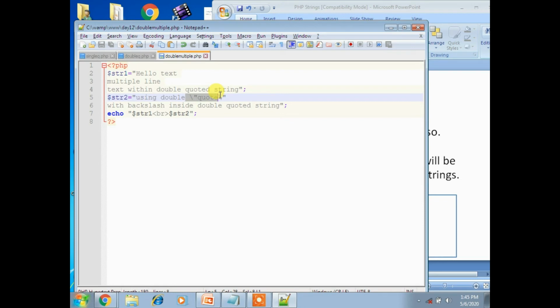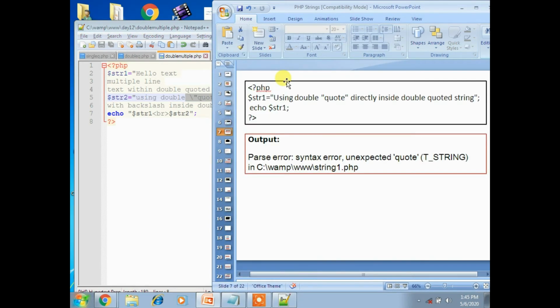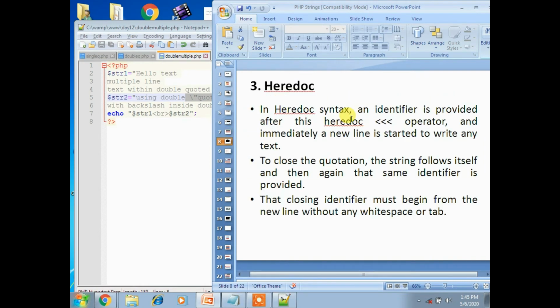So let's take another, third method. I will take heredoc, the heredoc format. Just now we observed a code, right? Now heredoc syntax is a third way to delimit strings. In heredoc syntax, an identifier is provided after the heredoc operator, the triple less than symbol.